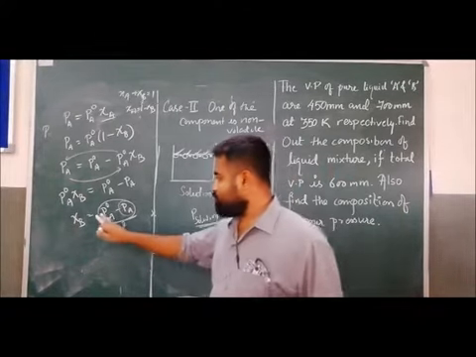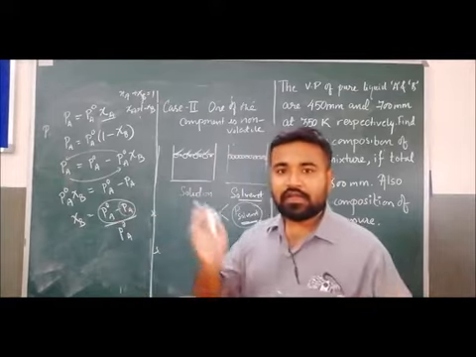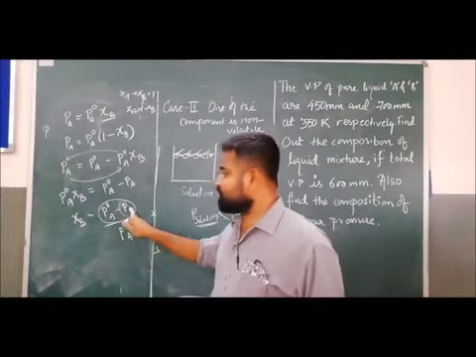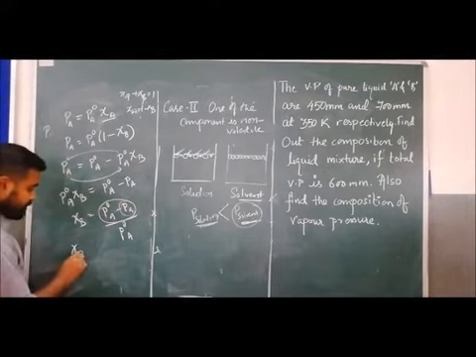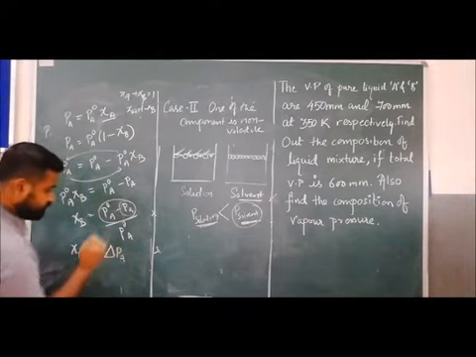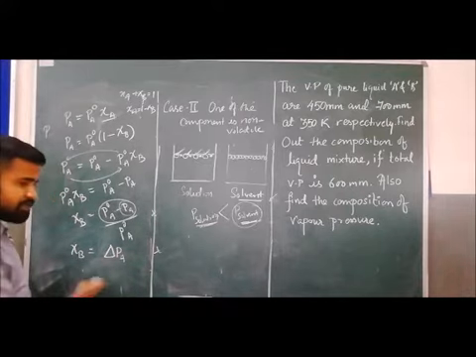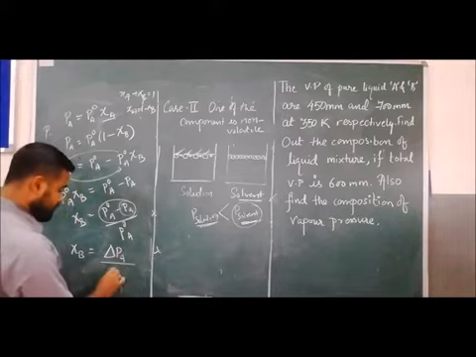Clear? So if we subtract them, what we get is the change in vapor pressure, delta PA, by P naught A.